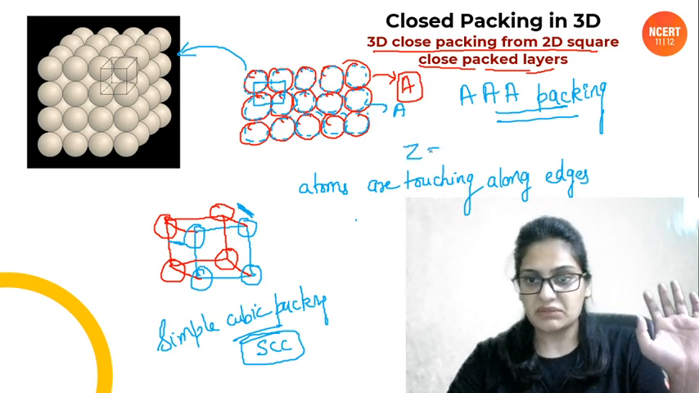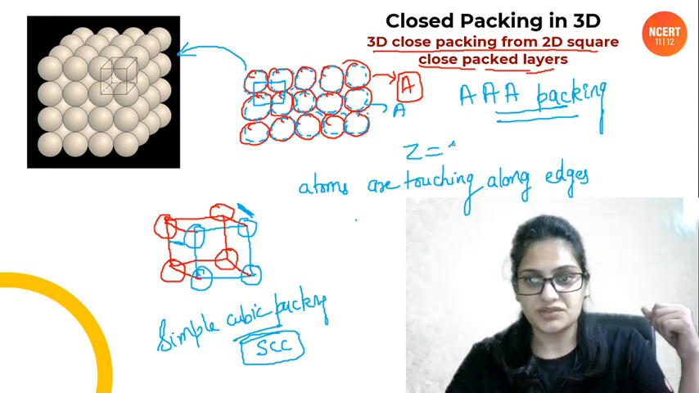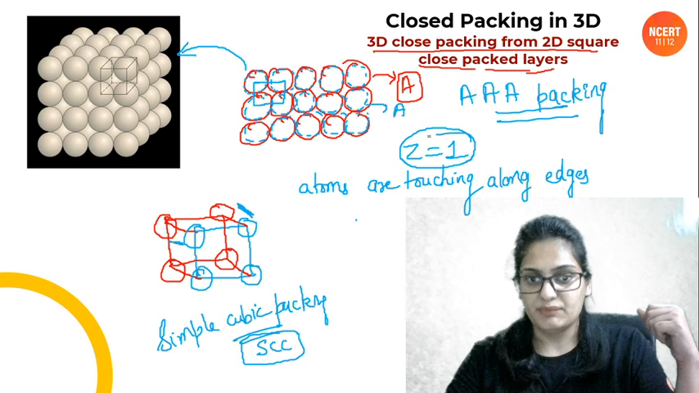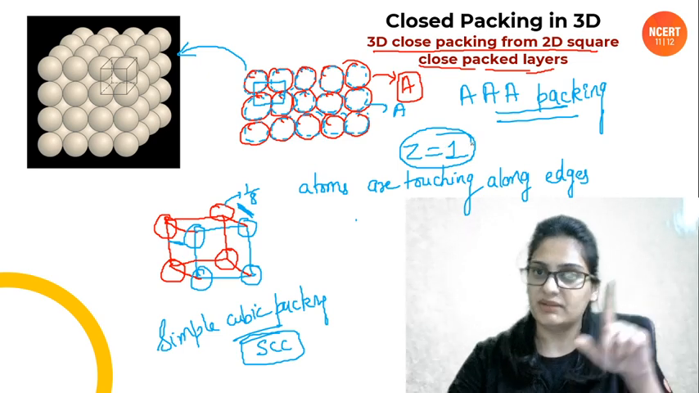How much is Z in this, people? Let me know in the chat box. Come on, Z will be how much? 1. Yes, exactly. Because the contribution of each corner atom will be 1 by 8. So 1 by 8 into 8 will be 1.